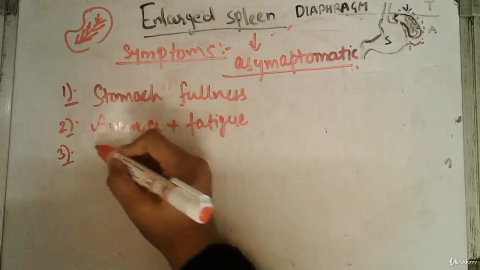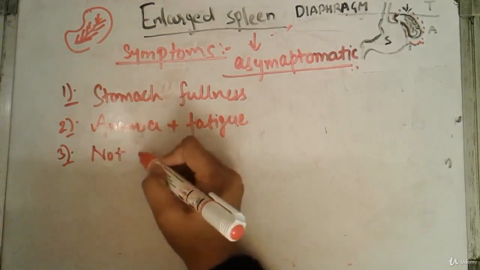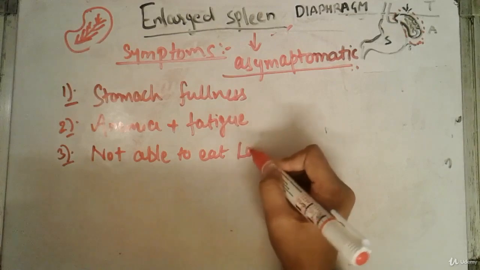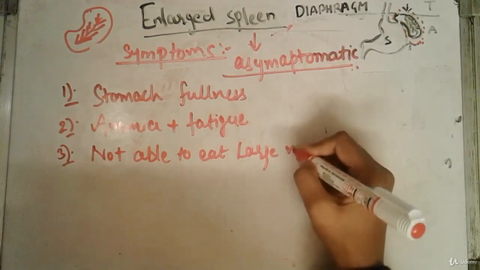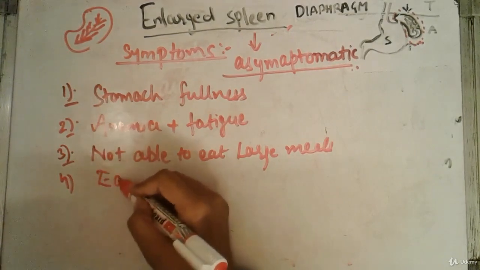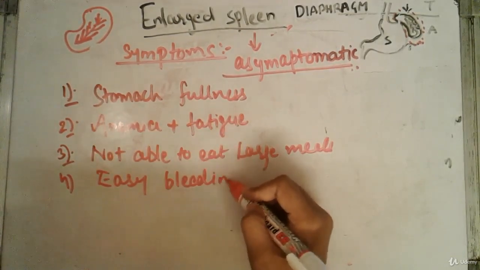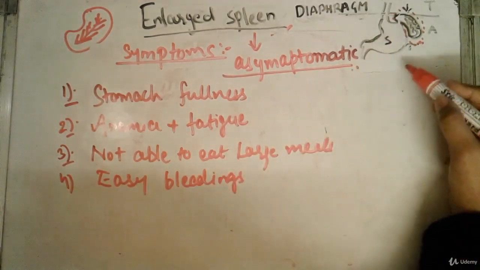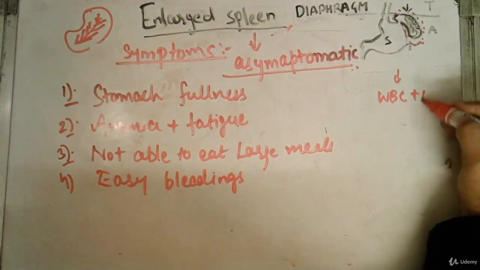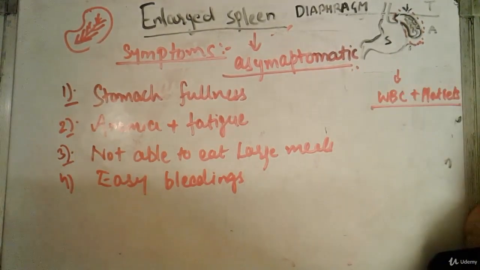Fatigue is usually associated with anemia. Another thing, trouble in eating large meals, not being able to eat large meals. Easy bleeding, that is upon small injuries, because along with the RBCs it is also associated with the WBCs, that is white blood cells, and the platelets, that act as our defense mechanism.